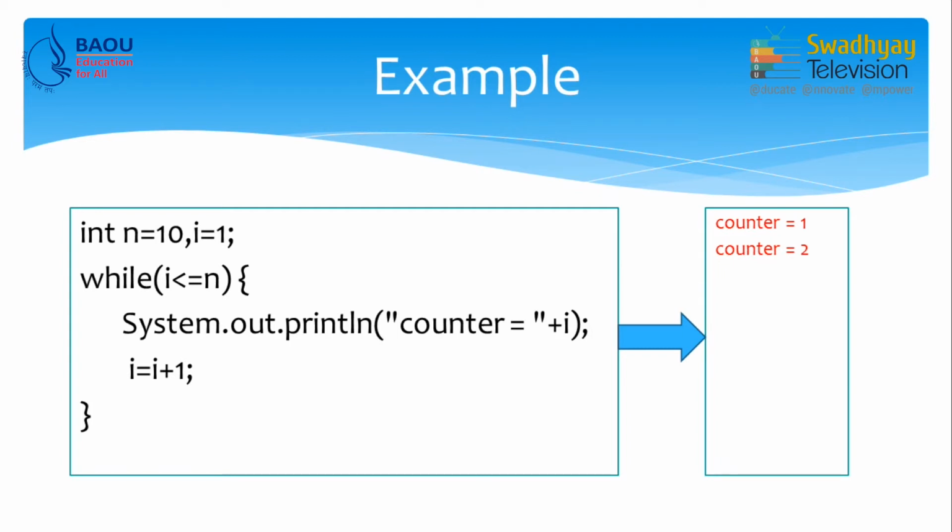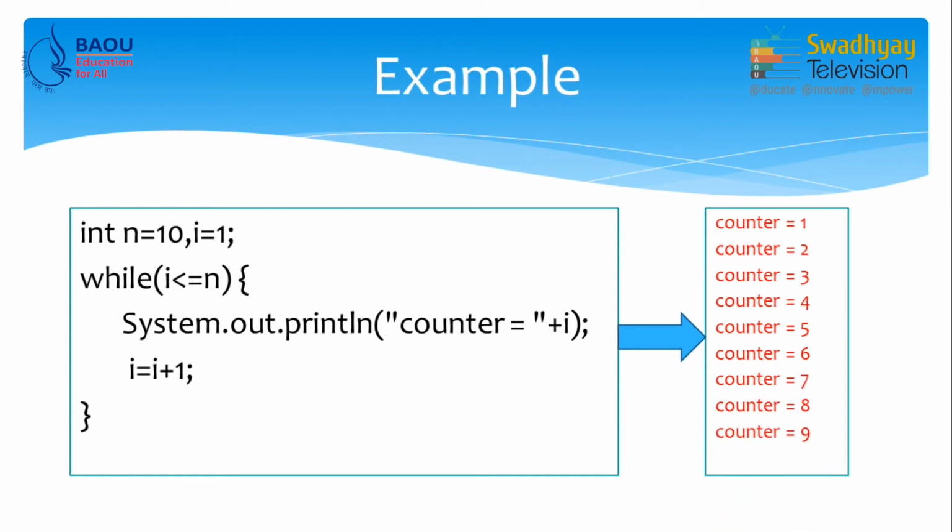So, it prints counter equal to true, then I becomes 3 and condition is true. So, it prints 3. Now, these will continue when counter, or I, becomes 11. Now, once I is 11, that 11 is not less than or equal to 10. So, condition becomes false and loop will terminate. So, this is how while loop works.